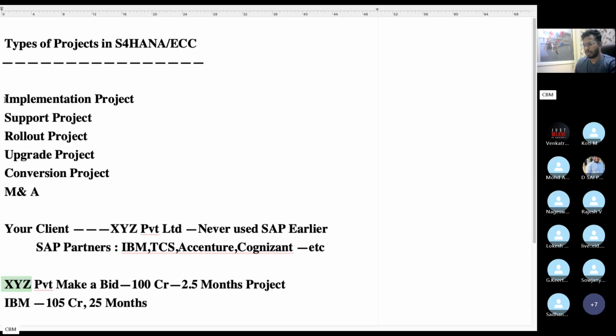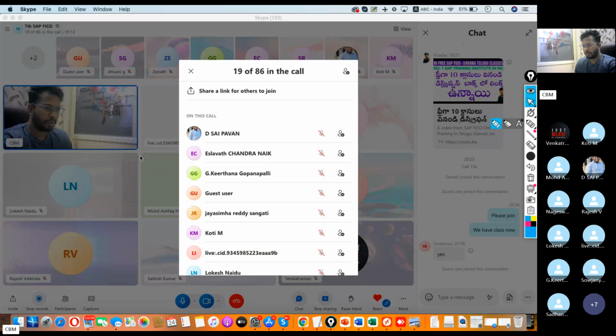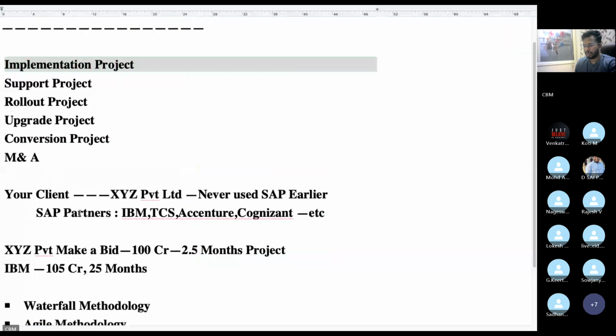So implementation means it's a completely new project. New project means the requirement will be more. You will get a call from the big size companies like IBM, TCS, for the client. These big size companies have so many clients.